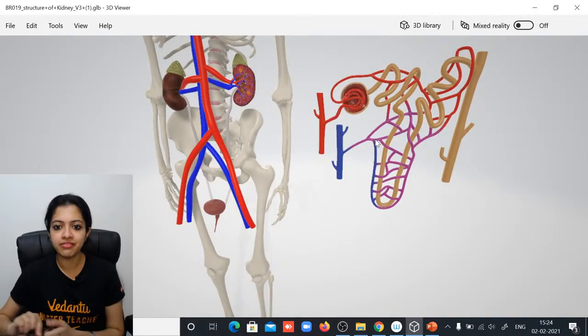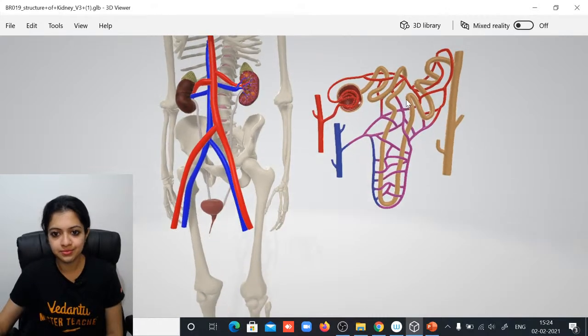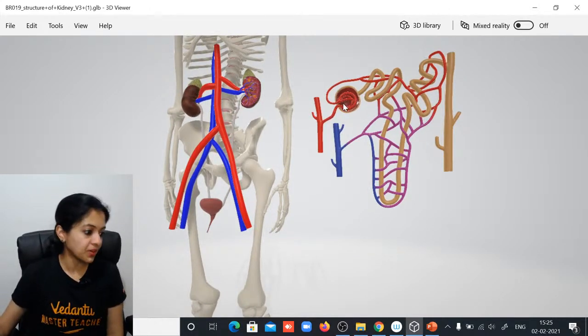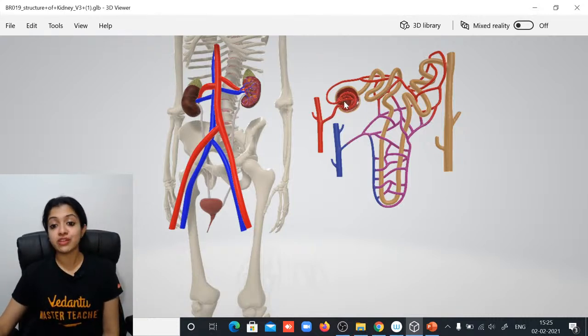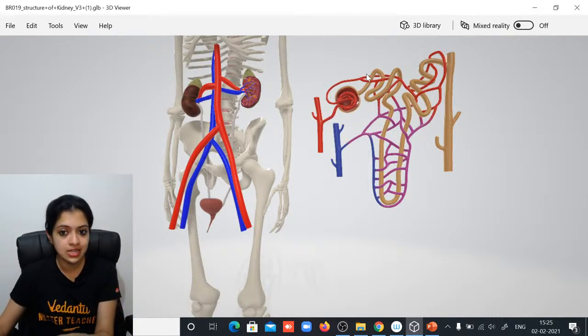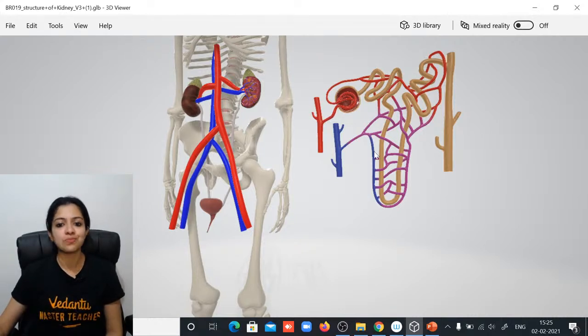Yes, the nephron. Can you see the nephron here? This tuft of blood capillaries, which we call the glomerulus, and into it goes the afferent arteriole. Remember, this is the renal artery. The renal artery branches into the afferent arteriole, which joins into the glomerulus. From there, it leaves the Bowman's capsule through the efferent arteriole, and you can see the peritubular capillaries.